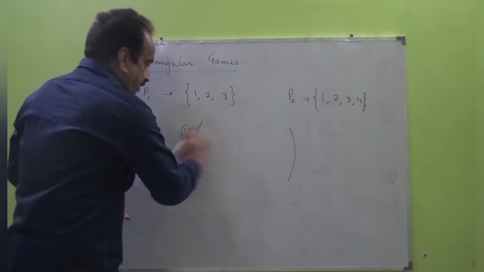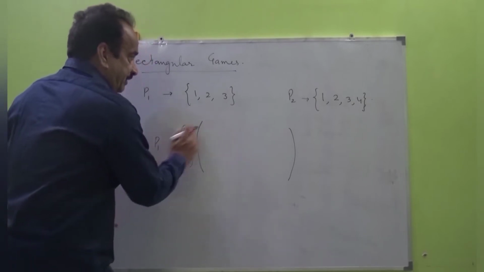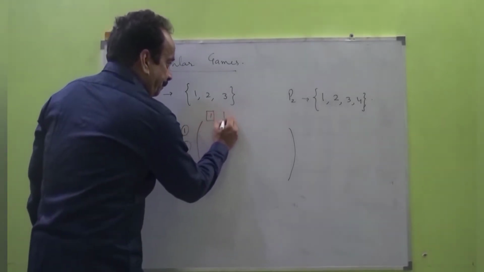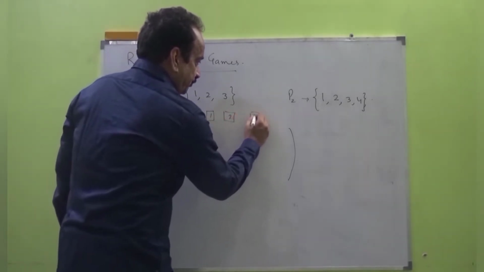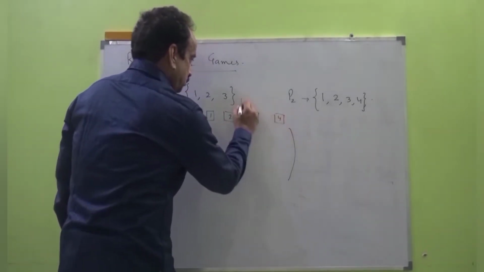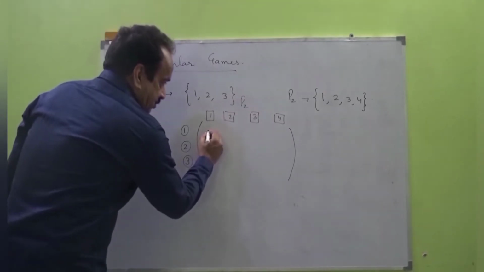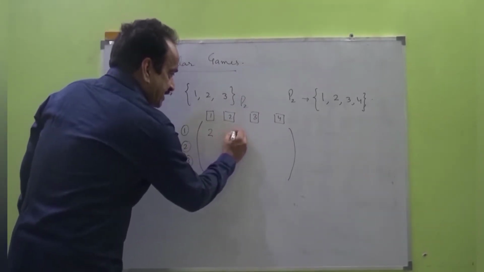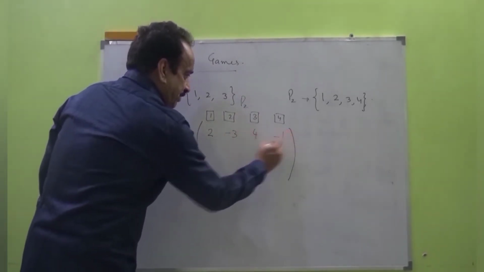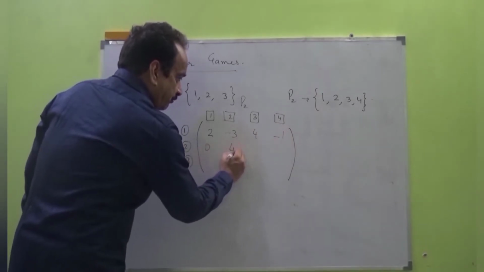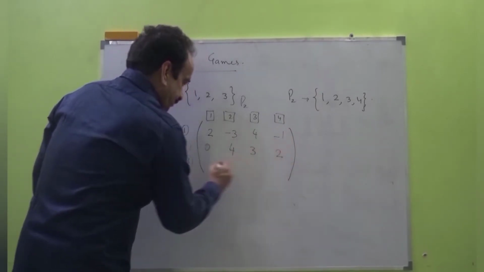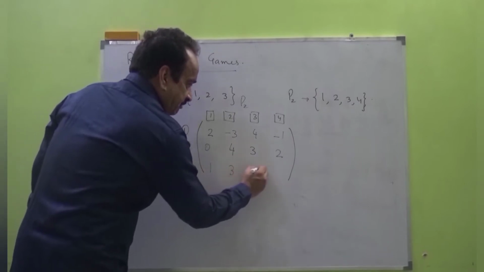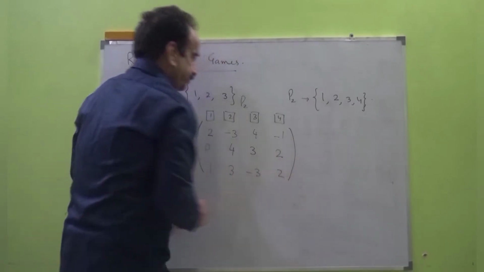This row is for P1 and these numbers are for P2. So it's 2 units here, minus 3 here, 4 here, minus 1 here, 0 units here, 4 here, 3 here, 2 here, 1 here, 3 here, minus 3 here, and 2 here.